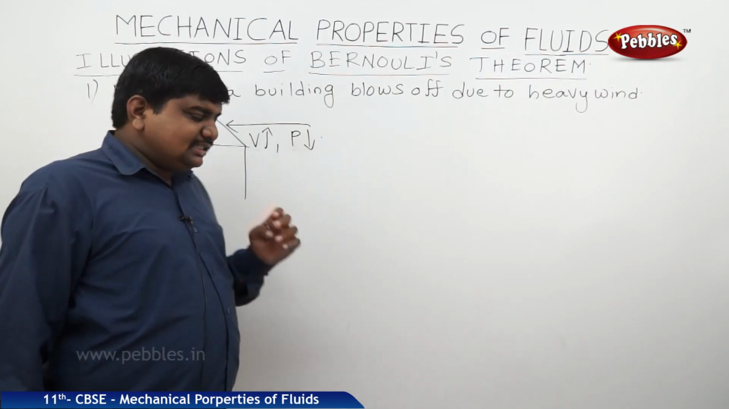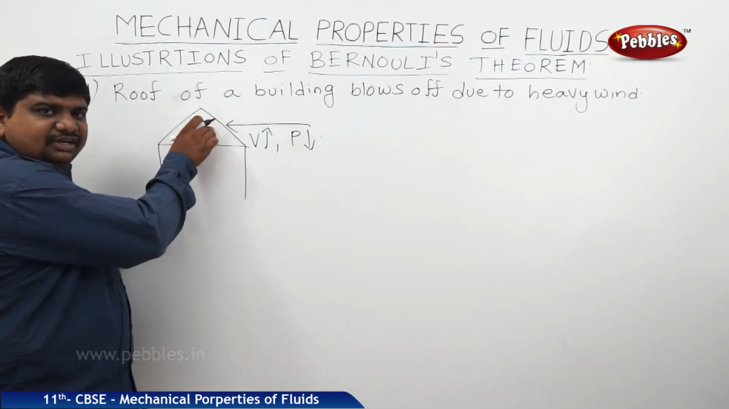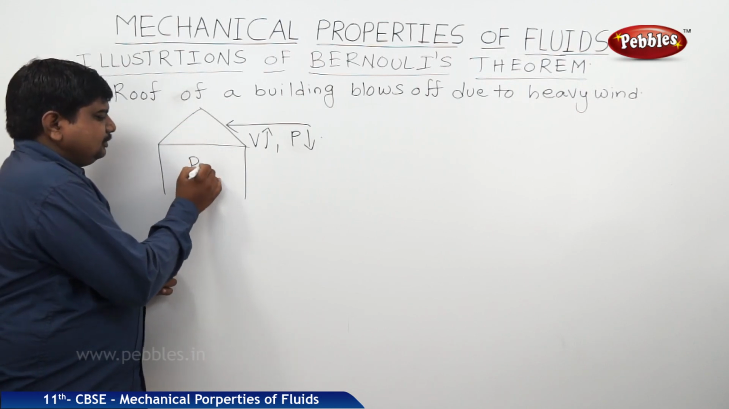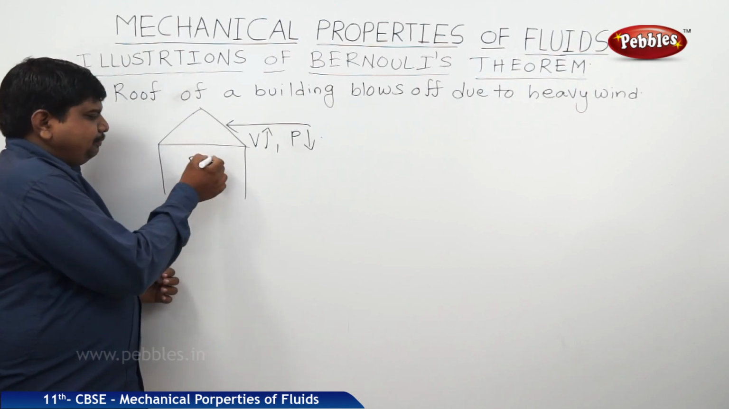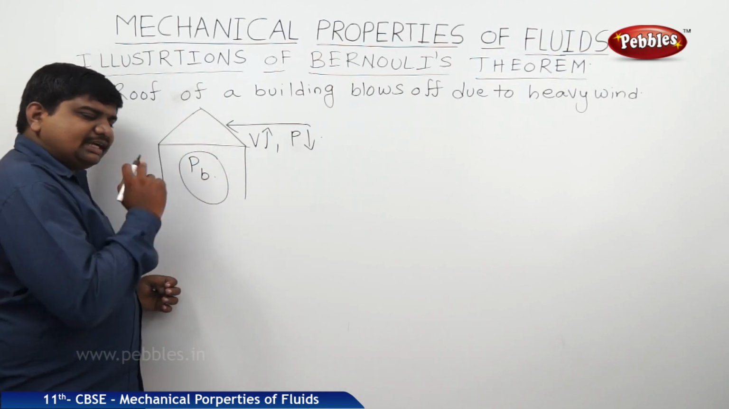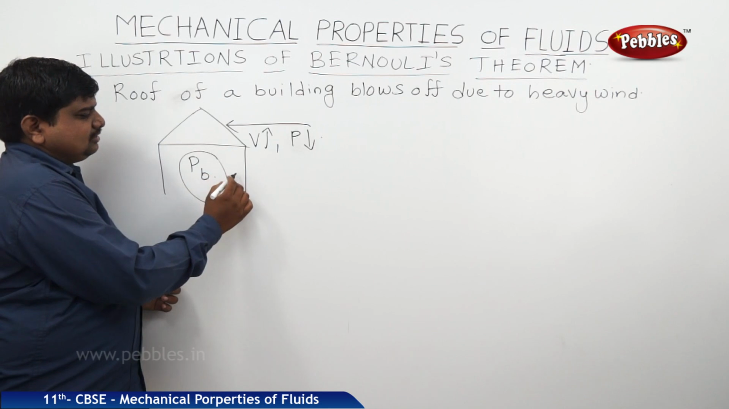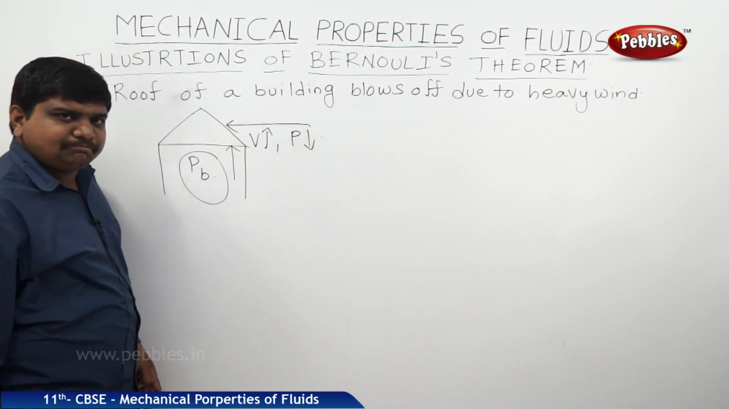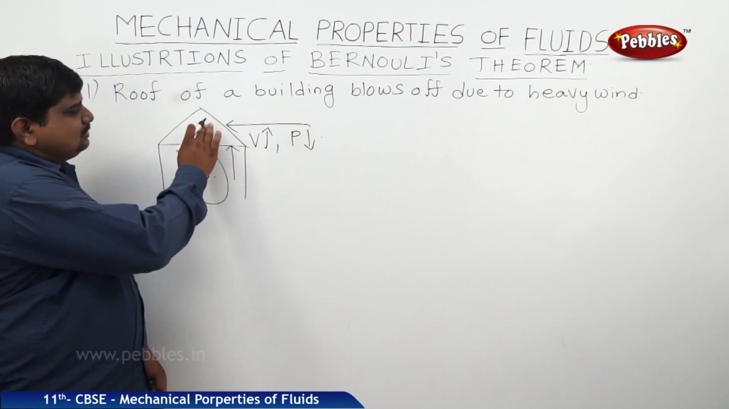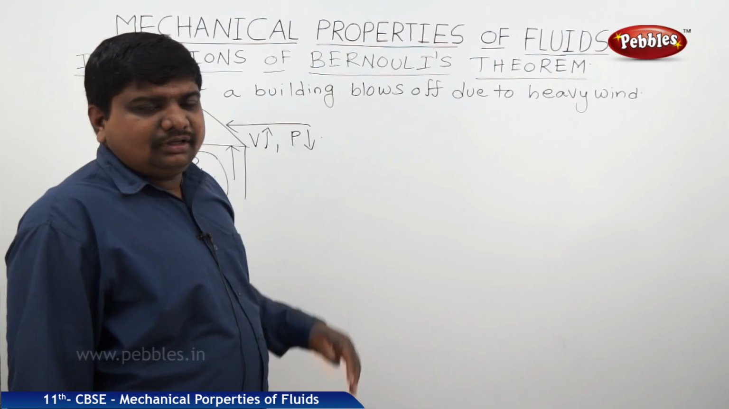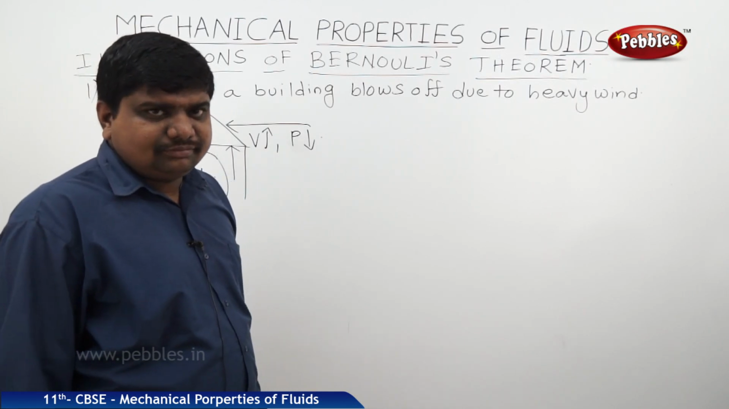If pressure decreases, that means pressure at the top of the house is less than the pressure at the bottom. This is the bottom. So pressure at the bottom is greater than the pressure at the top. Because of this, the bottom pressure always acts upwards. Because of that, this roof will blow off. So this is one of the examples of Bernoulli's theorem.